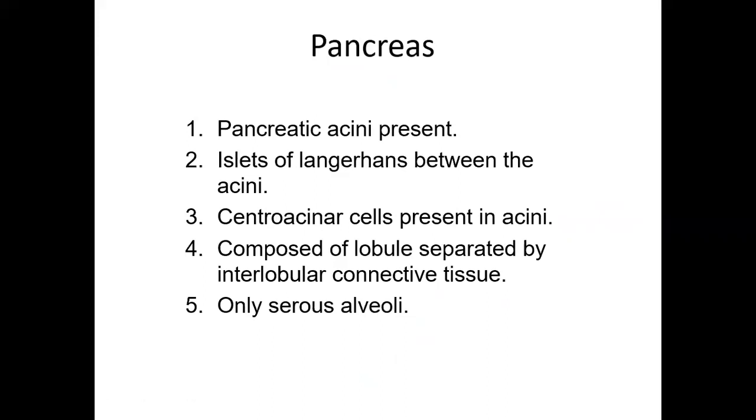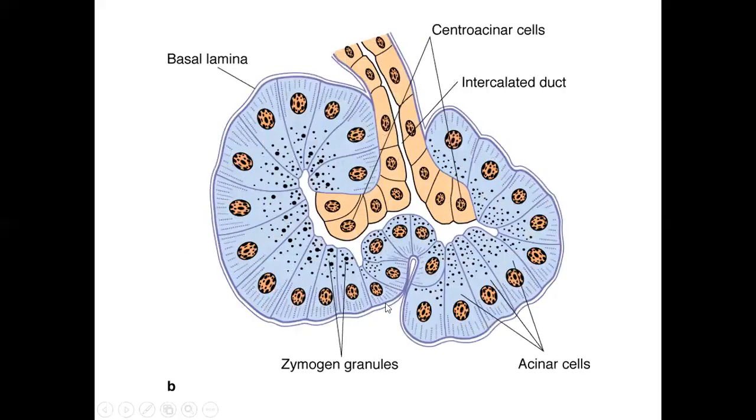Pancreas is one of the mixed type of glands in our body; it is important. In the pancreas, both endocrine and exocrine portions are present. From the exocrine portion, various types of pancreatic enzymes are secreted, and from the endocrine portion, a group of cells secrete hormones such as insulin, glucagon, somatostatin, and pancreatic polypeptide. In the pancreas, the duct system contains centroacinar cells. It is a unique feature of pancreatic acini.